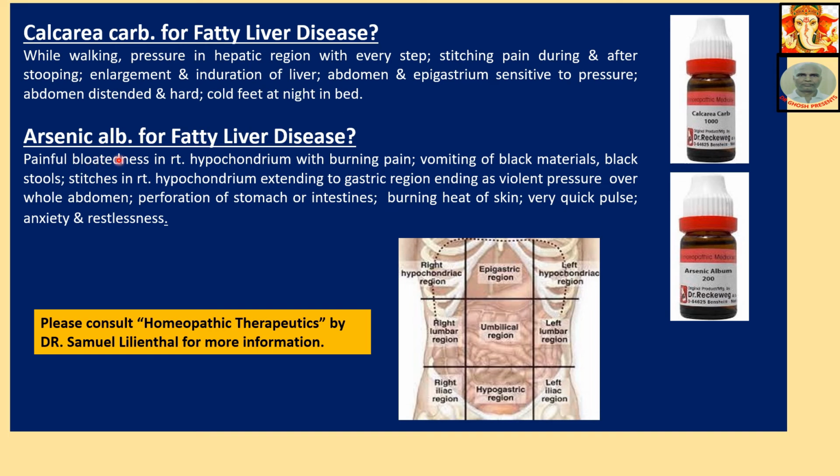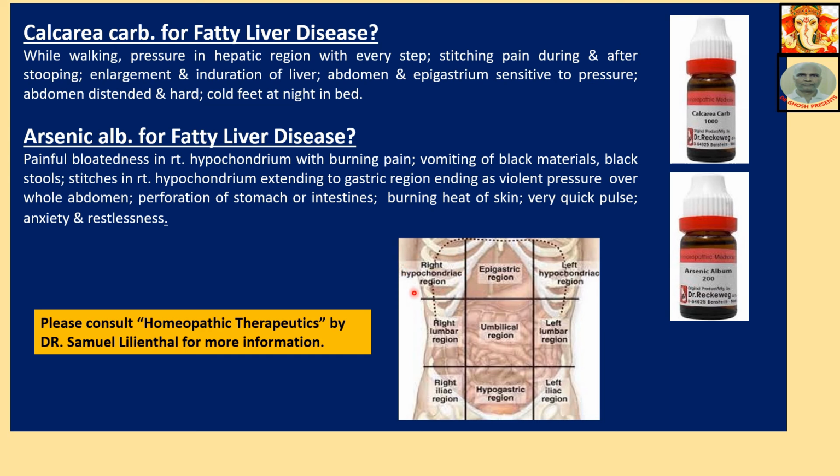Arsenic alb for fatty liver disease. Painful bloatedness in right hypochondrium with burning pain. Burning pain is characteristic of Arsenic alb. Vomiting of black materials, black stool. This is also characteristic of Arsenic. Any emission from the body is black. Stitches in right hypochondrium extending to gastric region.